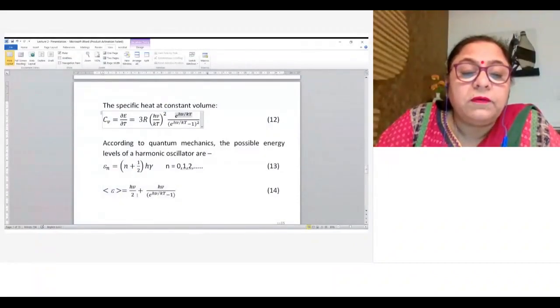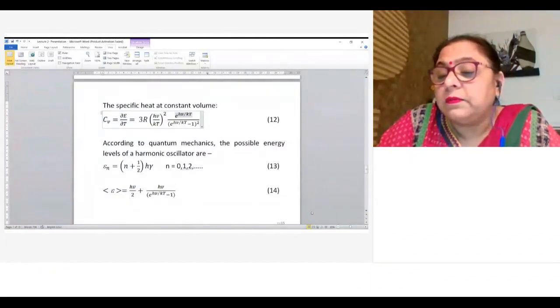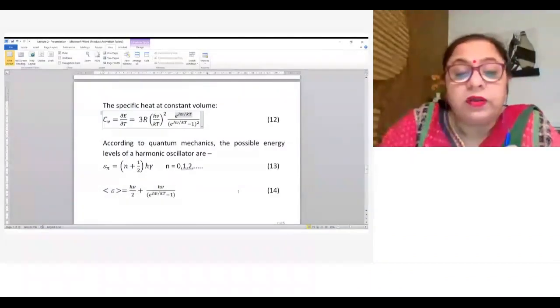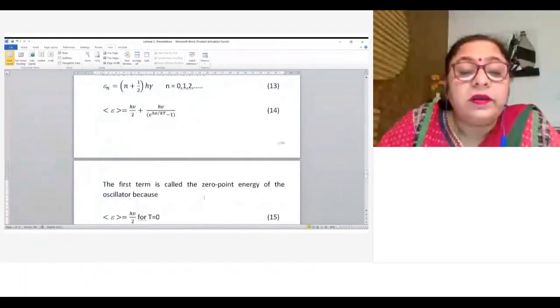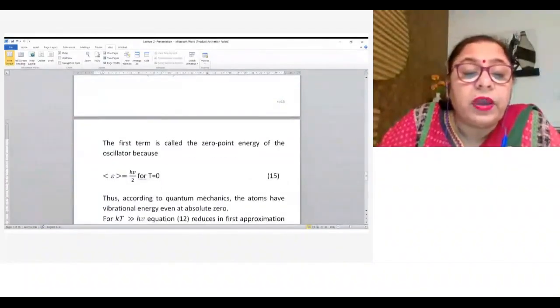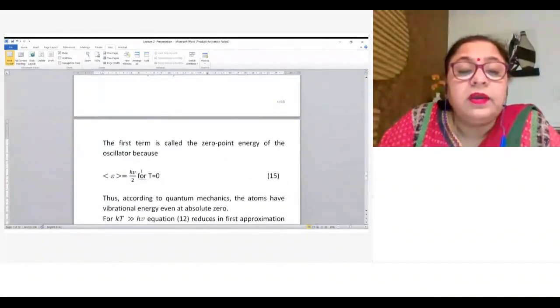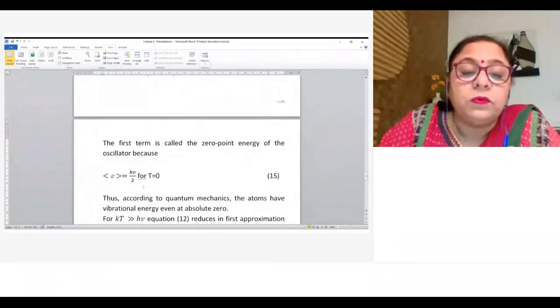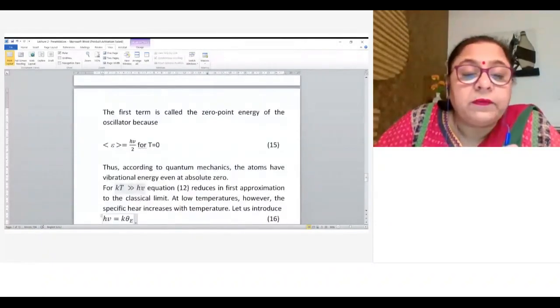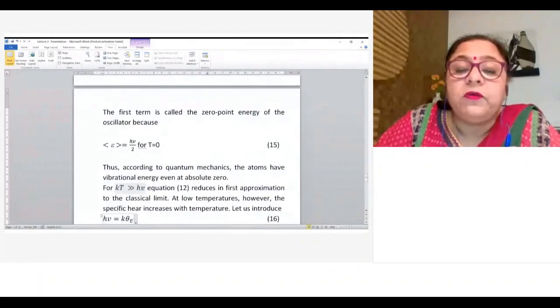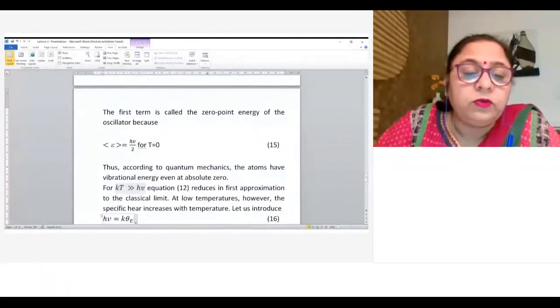Okay, and what is this h nu by 2? h nu by 2 is nothing but the zero point energy, because in this formula, if T is equal to 0, then the energy is equal to h nu by 2, the zero point energy. It means that at temperature 0 also the harmonic oscillator has some energy, which is h nu by 2. Okay. And according to quantum mechanics, the atom's vibrational energy is not even zero at absolute zero. That is, I told you the same thing.